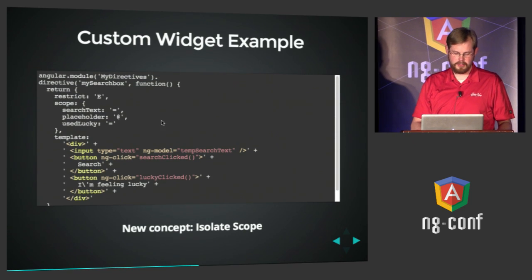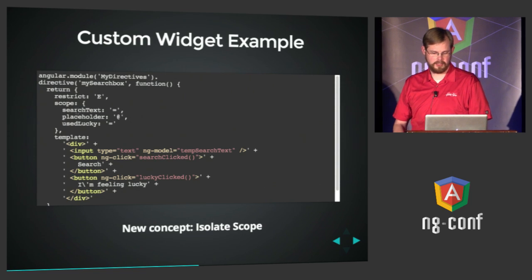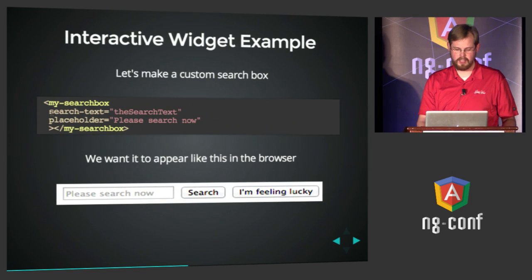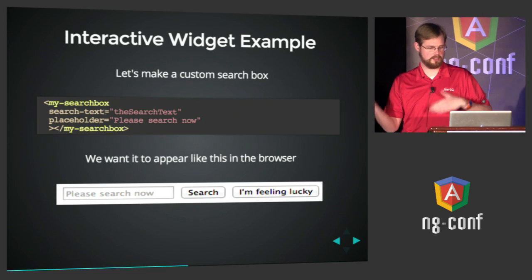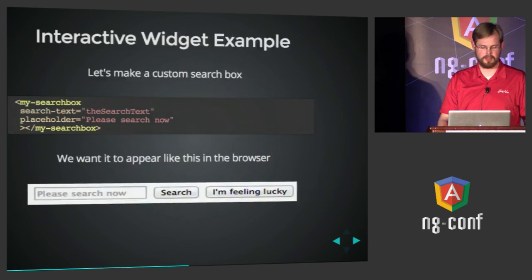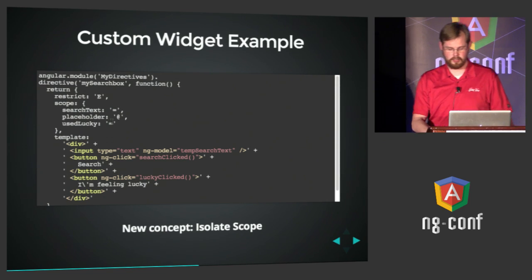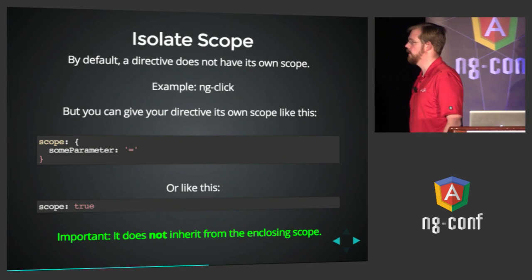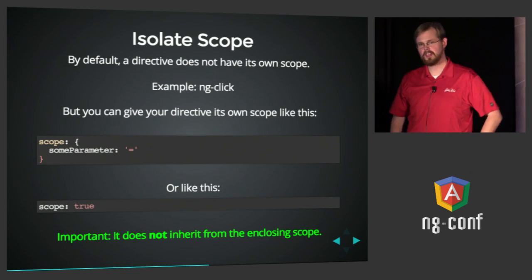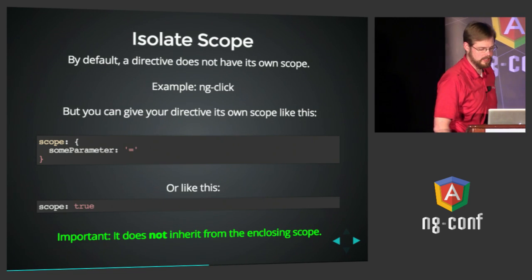Other thing to point out here is this search text name is camel cased, but in the HTML, it's hyphen delimited. It's the same name normalization from your HTML attributes into your JavaScript as is for the Angular names. So in this case, also we've used an equal sign binding here, an @ sign binding here, and another equal sign. I'll go into detail on what those are. When you isolate scope in a directive, you can specify these parameters, and they serve as the API for the directive to speak to the outside world.